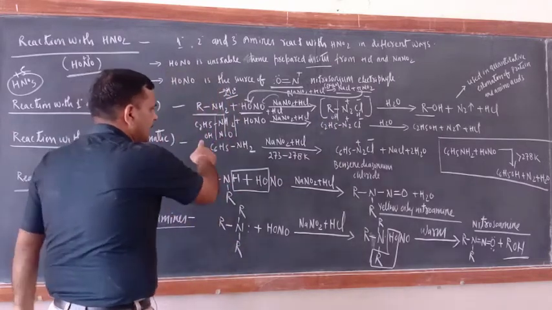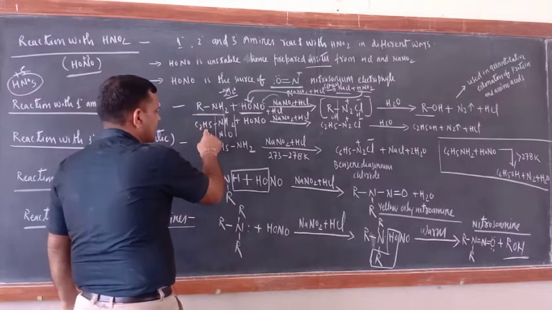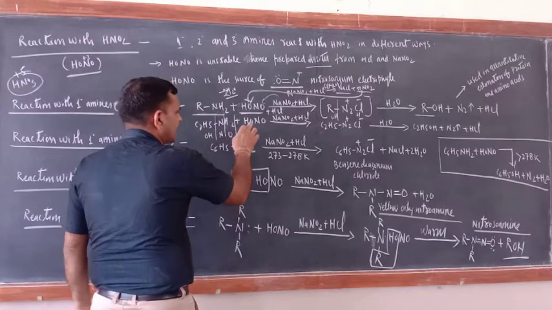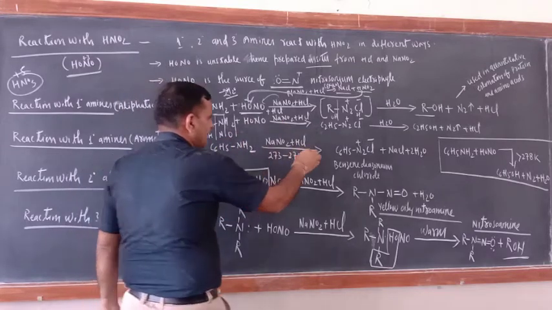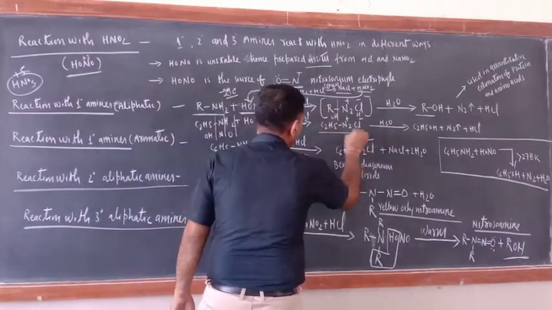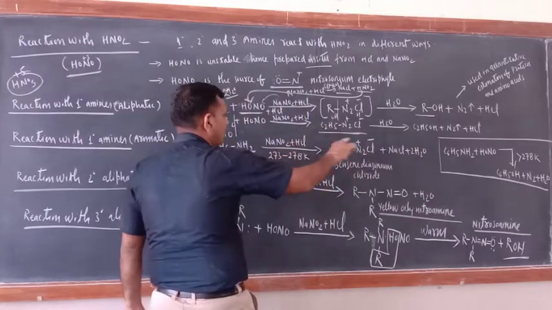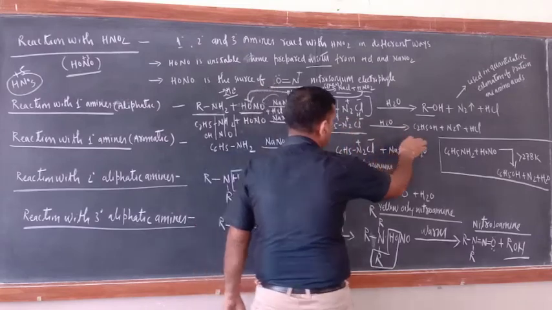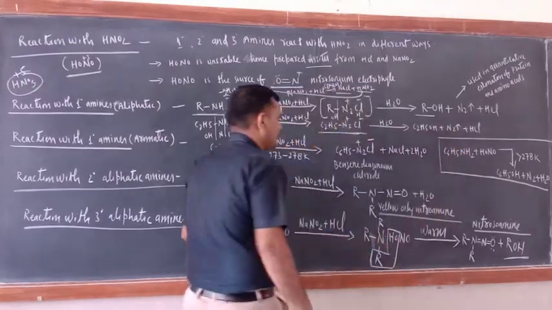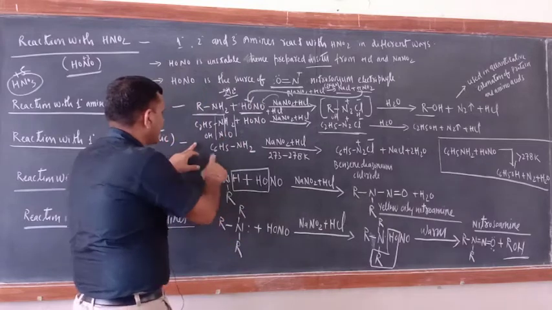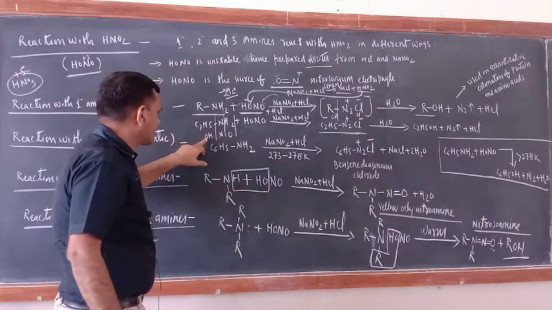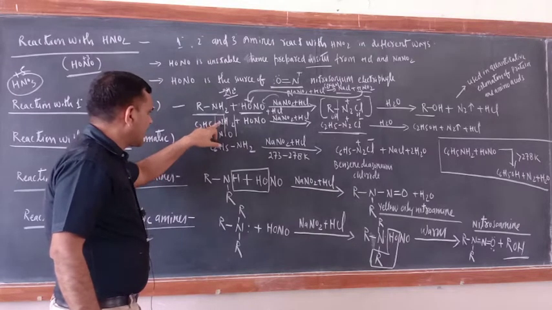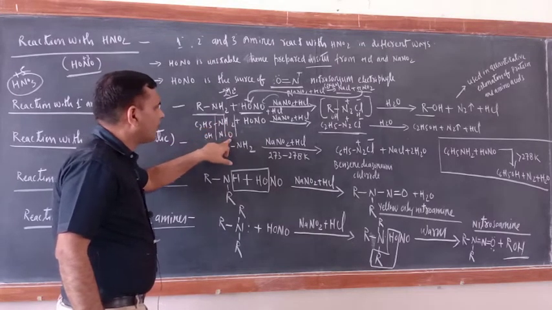Now the individual reaction I wrote here, just see, this is C2H5NH2, okay. First it will react with HONO. So what would be the product? Same way, C2H5N2Cl will form. And finally what would be there? Warming with the water. So here what would be there? C2H5OH, N2 and HCl. Don't get confused. Now here only I wrote C2H5OH. HONO means C2H5 will have OH, N will have N and H2 will have O.